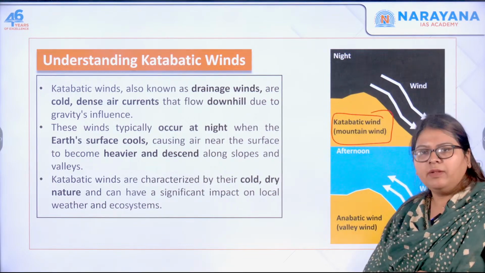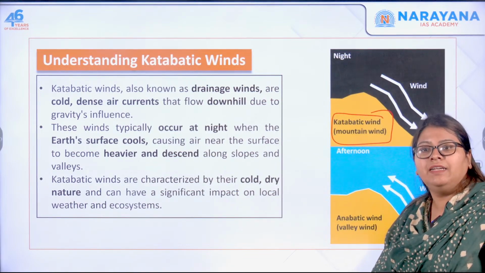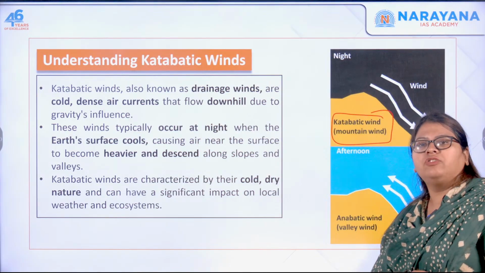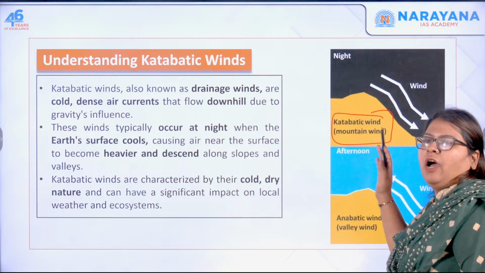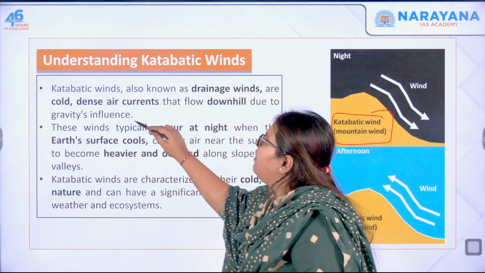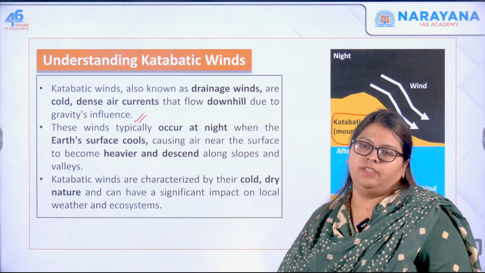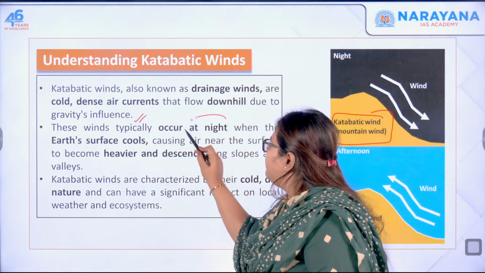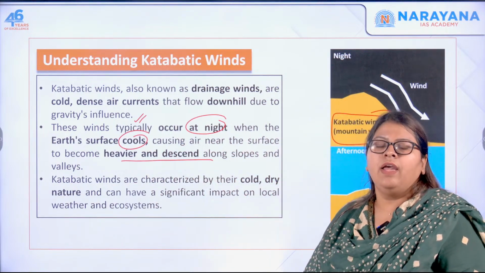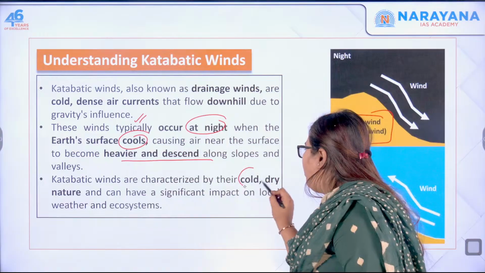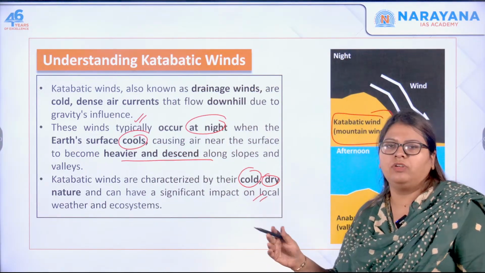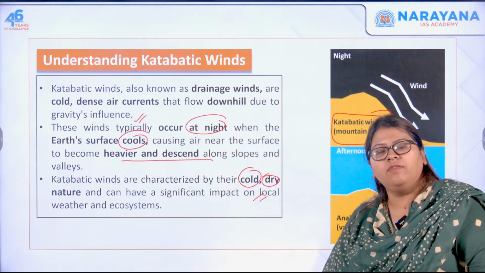Katabatic winds, also called drainage winds, are very cold as well as dense winds that flow or drain downhill at night when the temperature drops, under the influence of gravity. They typically occur at night. I told you Earth's surface cools, the air becomes heavier and descends. They are also characterized by a cold, dry nature, and can have a significant impact on local weather systems as well as the ecosystem.